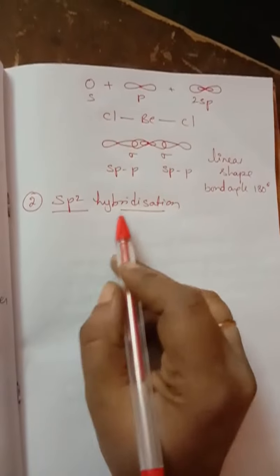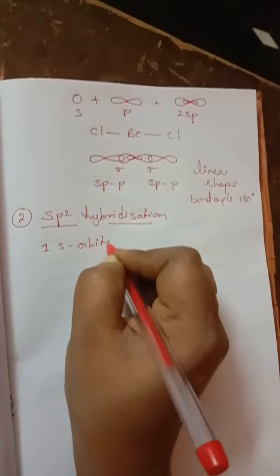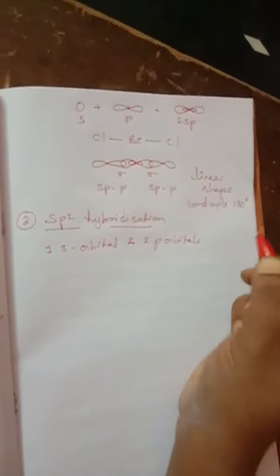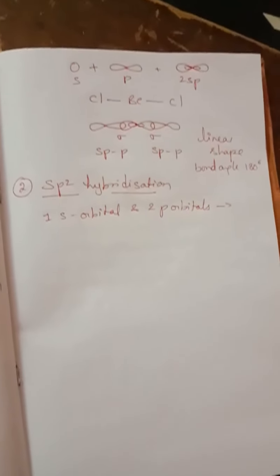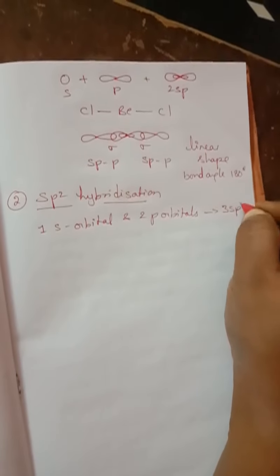Next we move to sp2 hybridization. In this type of hybridization, what are the orbitals going to be mixed, children? One s orbital and two p orbitals, isn't it? So 1 plus 2, 3. So how many hybrid orbitals are formed? 3 sp2 hybrid orbitals are formed.